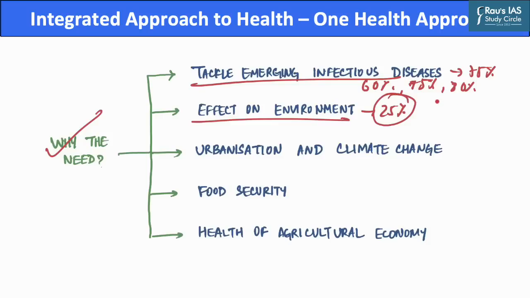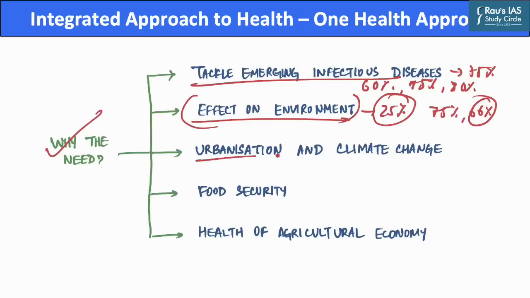And human actions have severely altered about 75% of terrestrial environments, as well as 66% of all marine environments. Hence, by regulating the extension of human activities, we can create a positive effect on our environment.